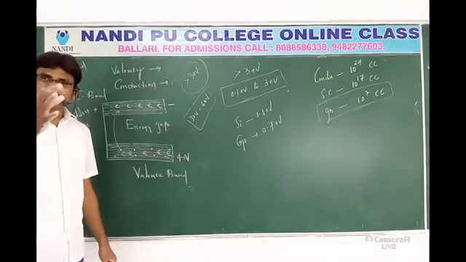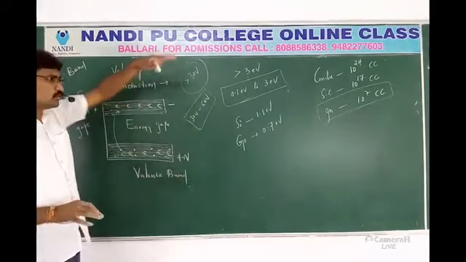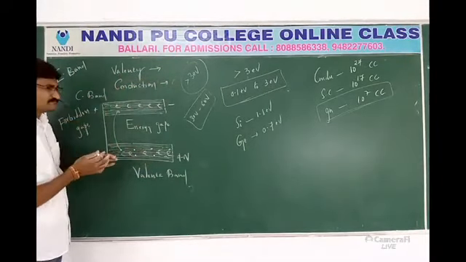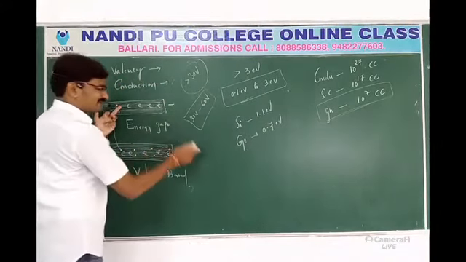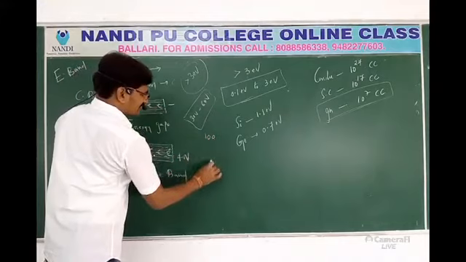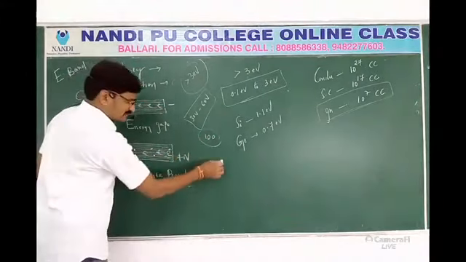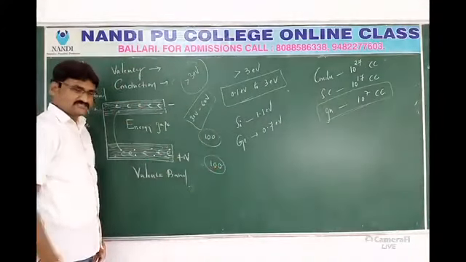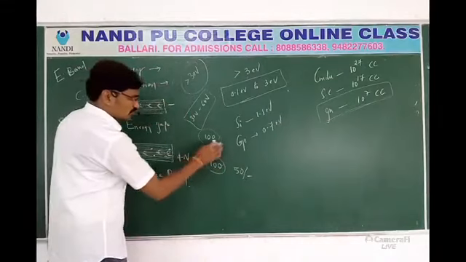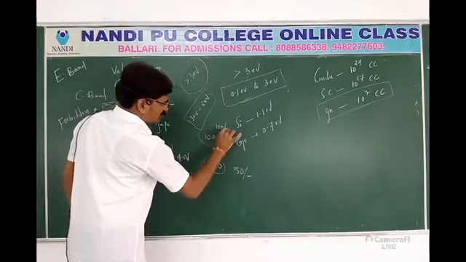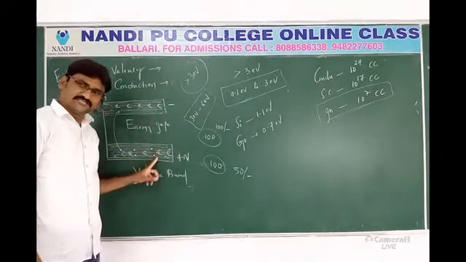Just like a movie theater. In a movie theater we have two classes: gold class and silver class. Here 100 vacancies, here 100 vacancies. This is a gold class, this is a silver class. Silver class means ticket cost is how much? 50 rupees. Gold class means ticket cost is how much? 100 rupees. Okay? This is a movie theater.